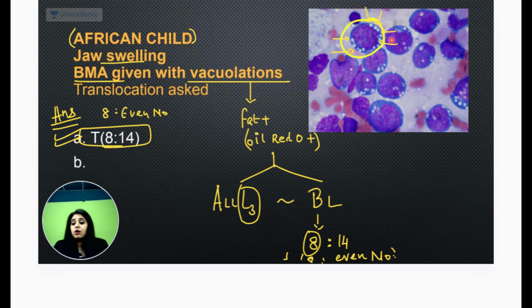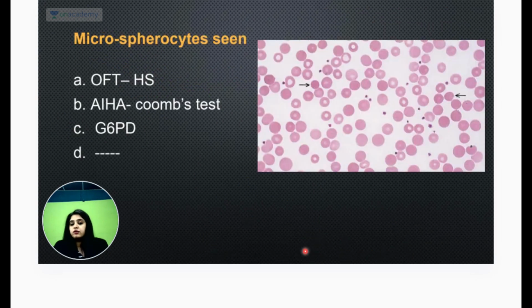And yes, everyone's okay. How will it come going forward? Going forward, it's going to be either associated with ALL L3, same story. ALL L3 will also show you vacuolations. Those vacuolations are also going to be fat and oil red O positive.